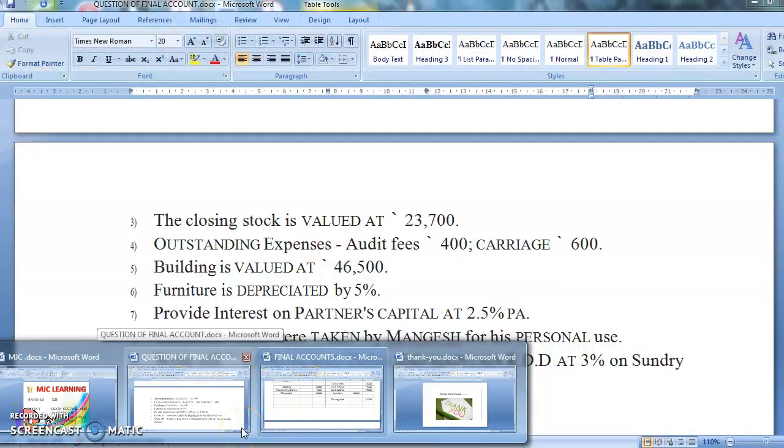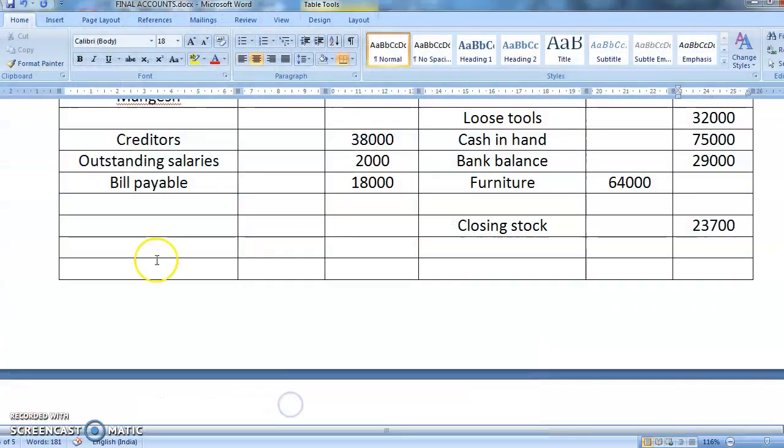Outstanding audit fees is 400 and carriage is 600. Outstanding means it is pending, you have not given it back. हमारा देना बाकी है. देना बाकी यानी कि हम लोग expenses में add करेंगे. The second effect will come in the balance sheet, liability side. See, our liability side is open, so I can write here.